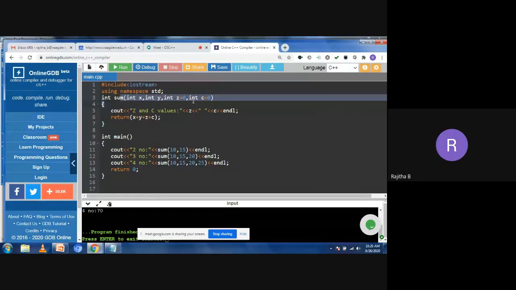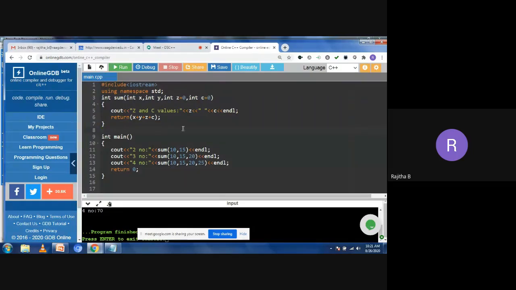Okay, so this is function overloading with default arguments. Now you can see here, I'm not writing the sum of 10, 15 function separately, nor the sum of 10, 15, 20 function separately, nor the sum of 10, 15, 20, 25 function separately. I'm using only one function definition with the default parameters. So how to write that? You need to note this point here.